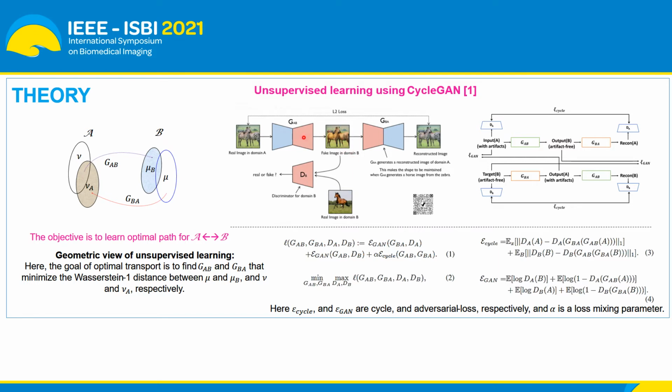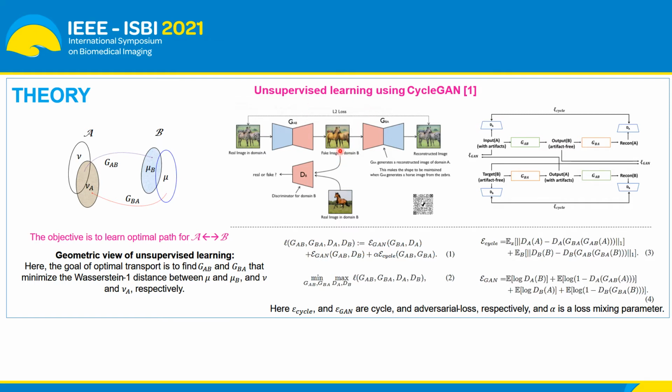To do this, we arrange two generators in a cascaded fashion in such a way that the intermediate result can be used to reconstruct the original image, and to ensure consistency between the reconstructed image and the input image, we have an L2 loss.